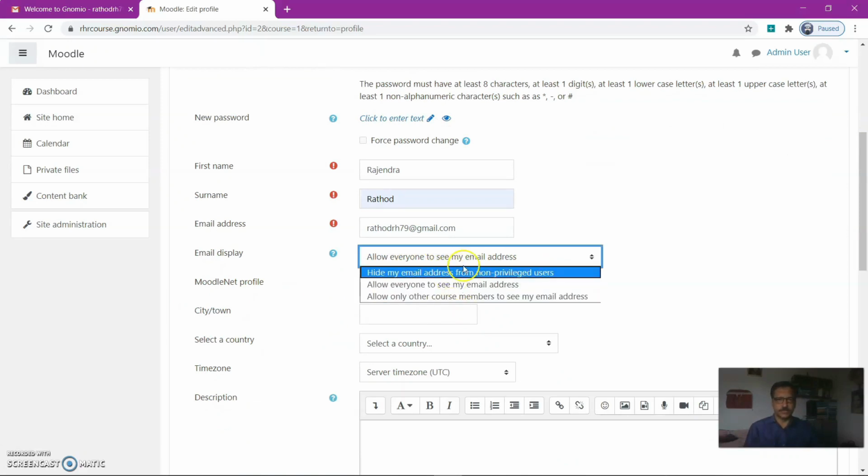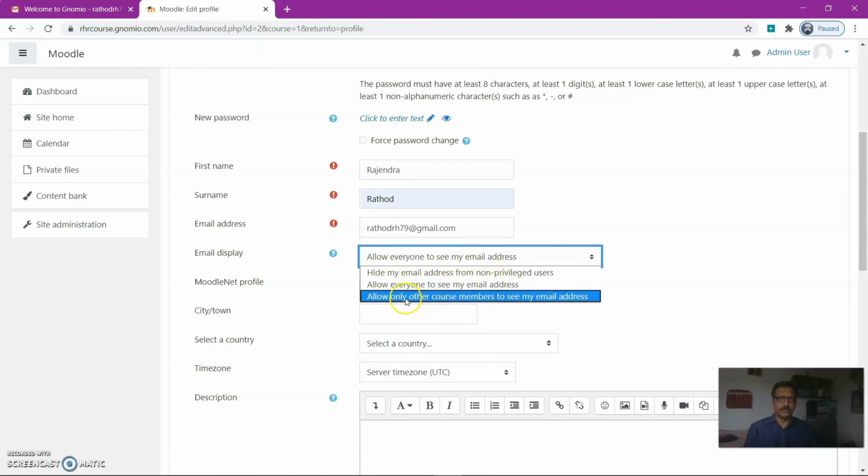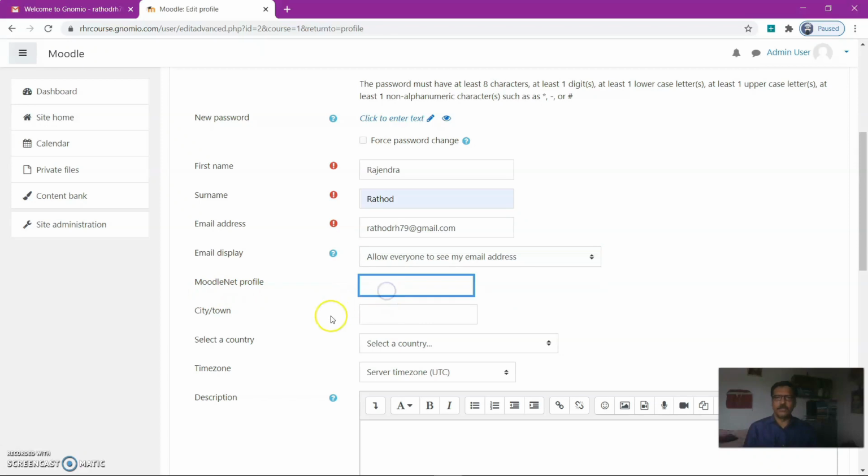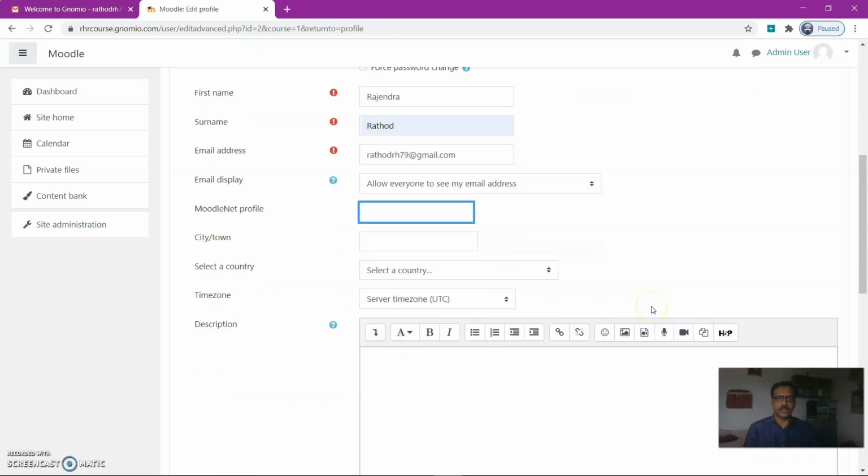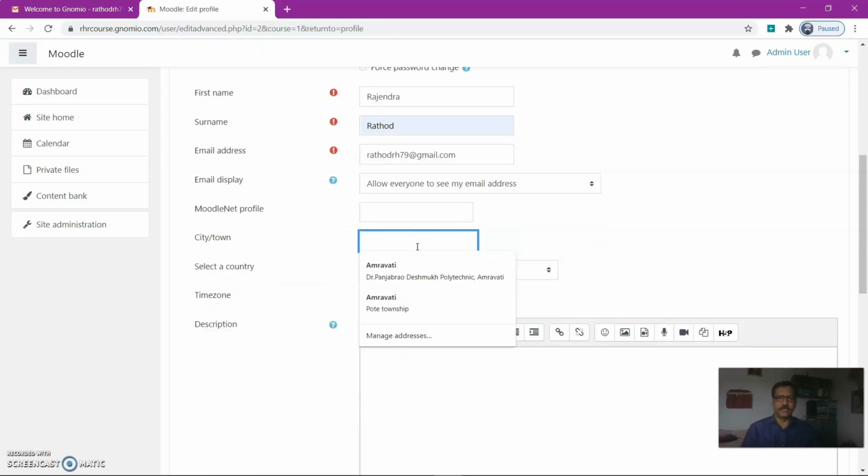You can use these three options: hide, allow, or only to course members. If you have any MoodleNet profile you can add it here, otherwise leave it blank.